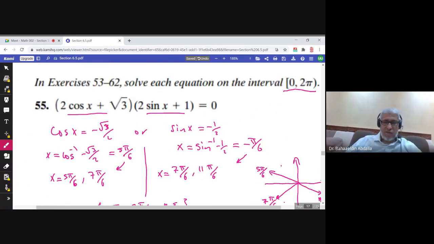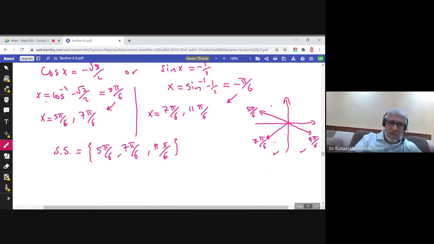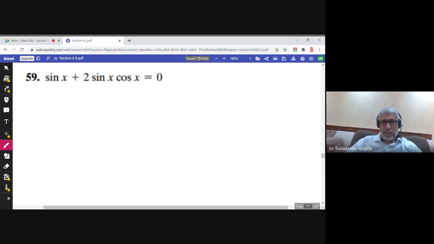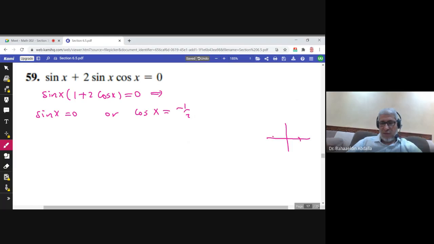This question is nice. Please, when you review the section, always review this question. Here, I can take sine x as a common factor. So I will have 1 plus 2 cosine x equals 0. So either sine x is 0 and I can solve this equation, or cosine x is negative 1 over 2. Now, sine x is 0, as we have seen. Sine is 0 here and here, because sine is y. So the solutions of this equation are 0 and pi.